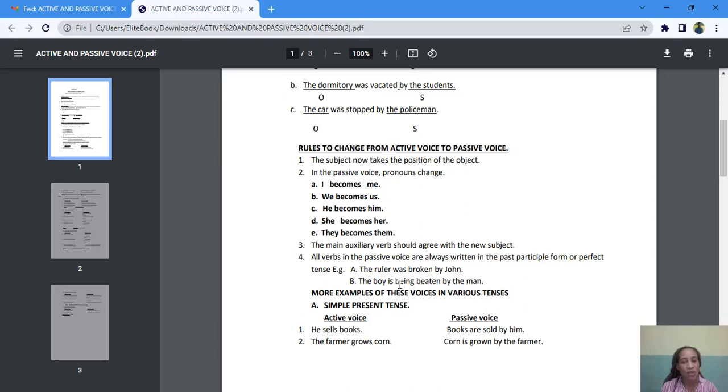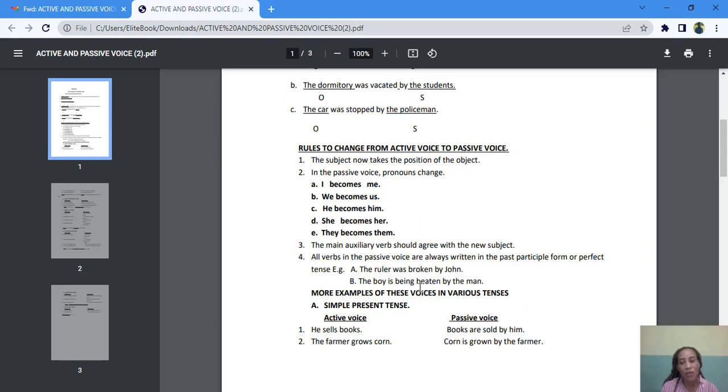Being is the form of be that is used to change from active to passive voice if the main verb in the active voice has an ing, that is a continuous verb. For instance, the man is beating the boy. Beating is a continuous verb. There is an ing there.